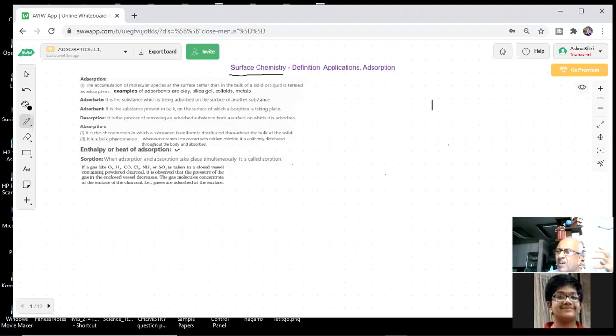If you dip an electrode in an electrolyte, what happens at the interface? At the interface, some process is taking place. And when crystals are formed in a solution, crystallization takes place. Corrosion, rusting of iron, is happening at the surface of the iron.